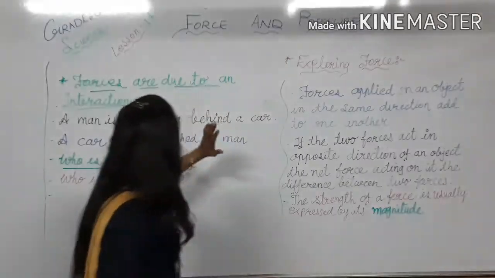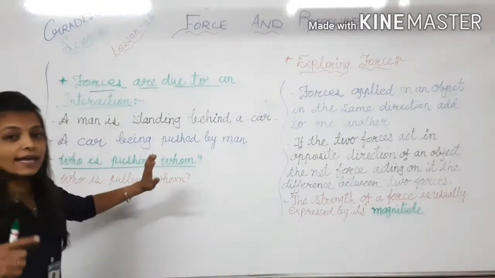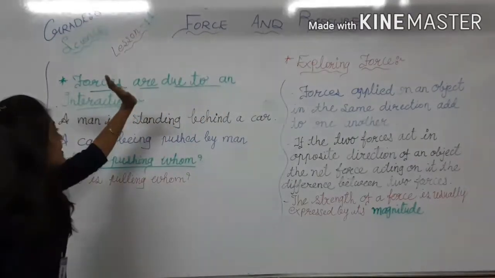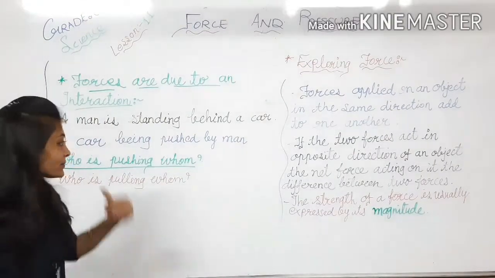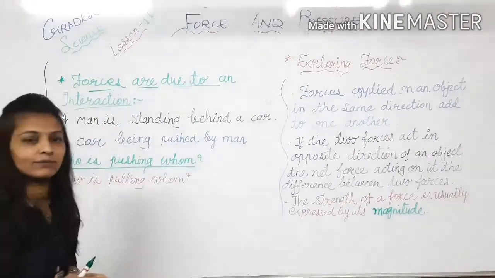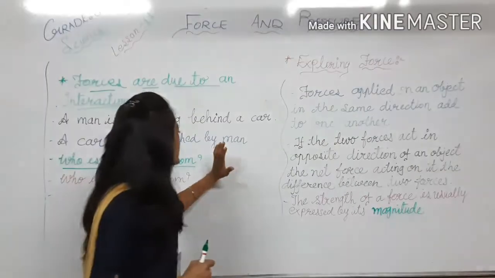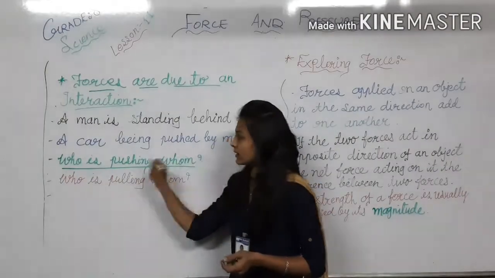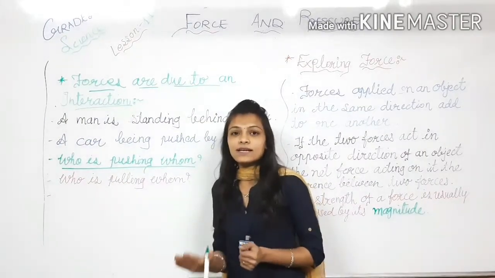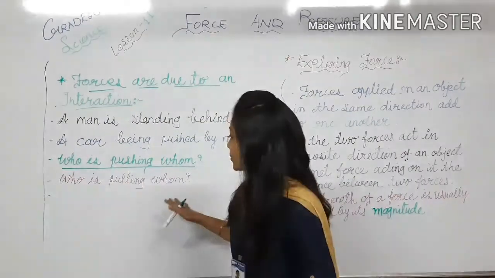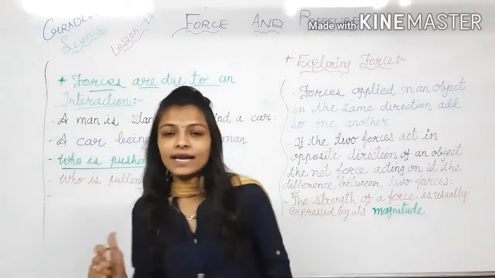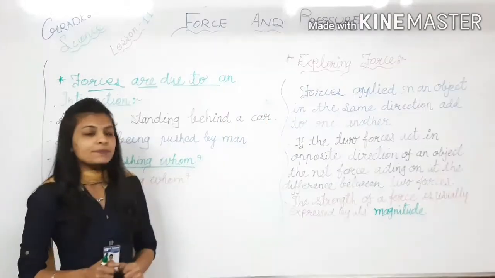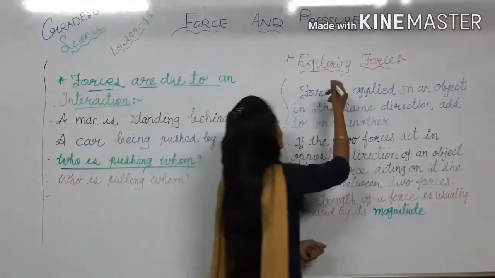So that's why four questions are there to explain the topic forces are due to an interaction. For that, four examples we have taken. First is about the car and the man. Next is about who is pushing whom, two girls standing there. And the last is who is pulling whom, the man and bullock example. Now move towards the next point, exploring the force. How will you explore the force?